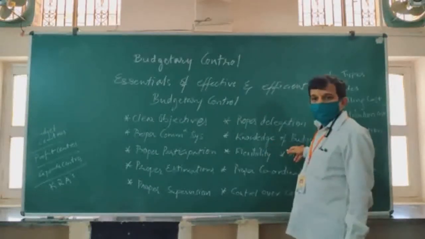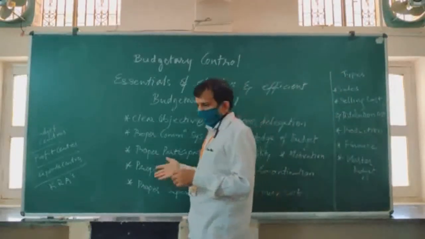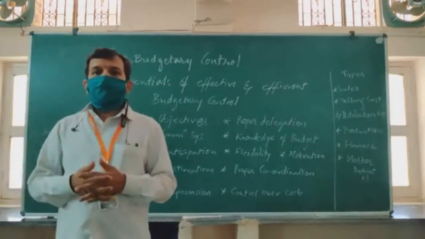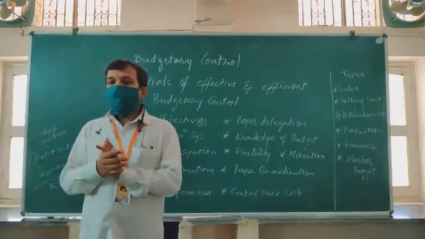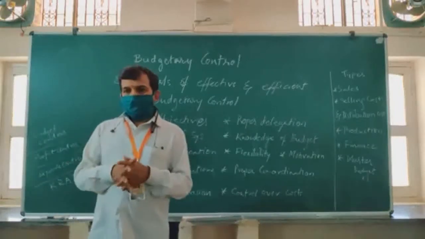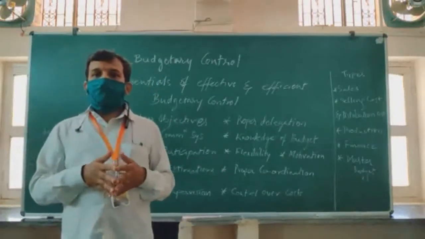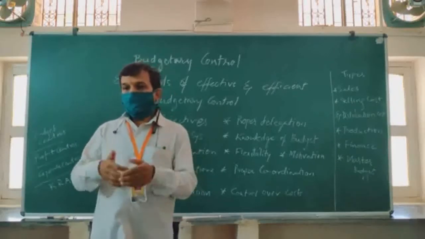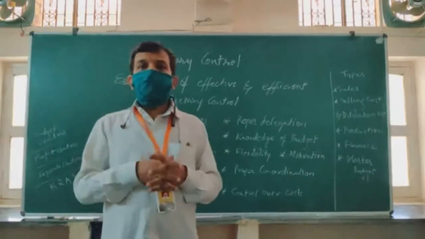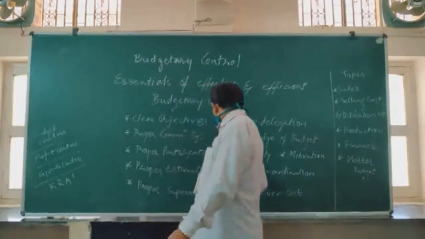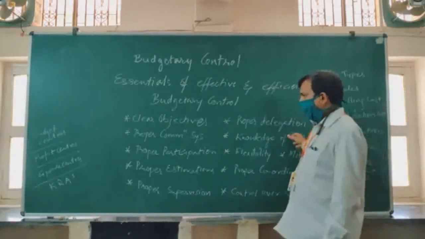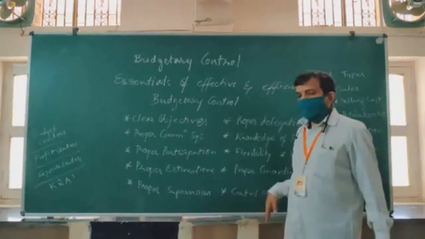Then knowledge of budget. If people do not know how to create a budget properly, then your entire plan itself will be flawed. So educating the employees who are going to create the budget is important: what a budget is, how it has to be prepared, what inputs are required, from where they can get the required information, and once the budget is prepared, a pre-screening by some experts to check whether everything is included or not. How a budget has to be prepared must be known to every person who is preparing the budget. And then proper participation.